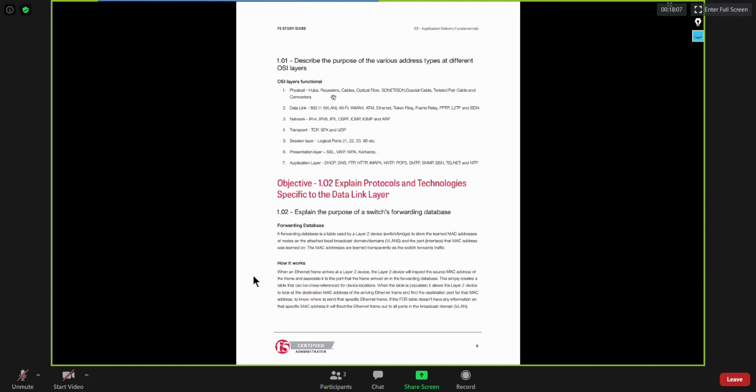If the destination MAC address is available in the MAC table, it will perform unicasting. If the destination MAC address is not available in the MAC address table, it will perform flooding. So that's how it works.